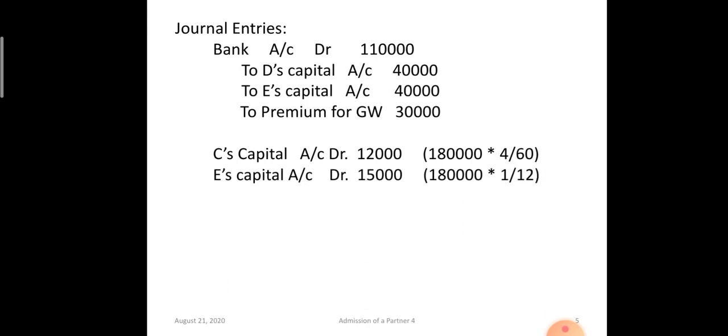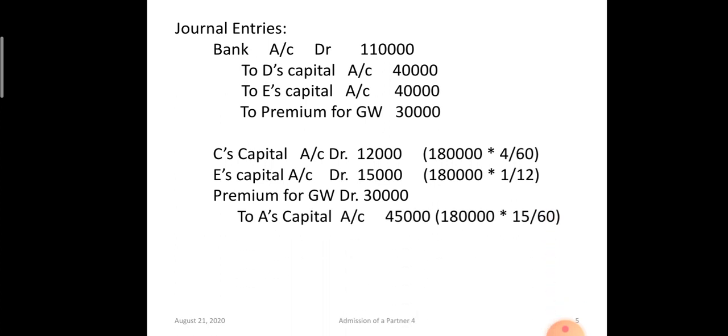E is also not able to bring his share of goodwill. So 1/12 of 1,80,000 is 15,000 rupees. Then premium for goodwill 30,000 brought in by D. This total amount, that is 57,000, will be divided in the ratio of 15:4, or from the total amount also we can find out. That is to A's capital 15 by 60 of 1,80,000. To B's capital 12,000, 4 by 60 of 1,80,000.